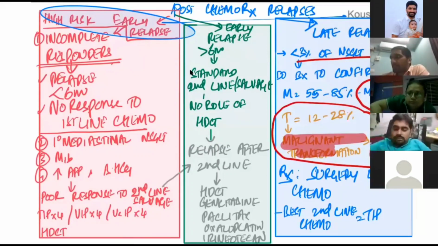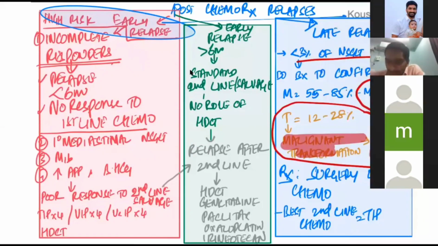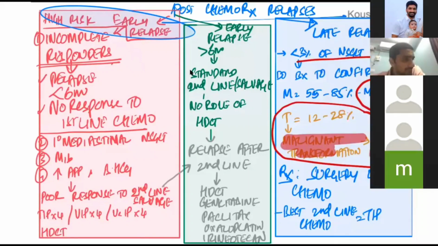You told us beta HCG is positive in only 15 to 20% of cases, so it will be normal in 85% of cases. So based on LDH only, we should diagnose seminoma, or what, sir?